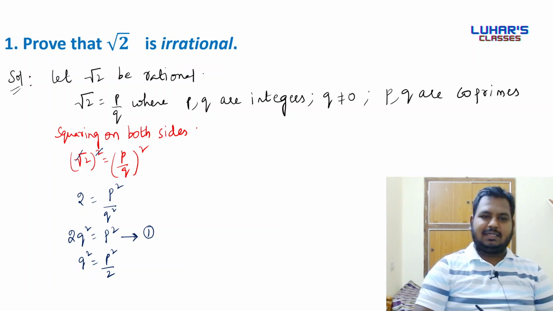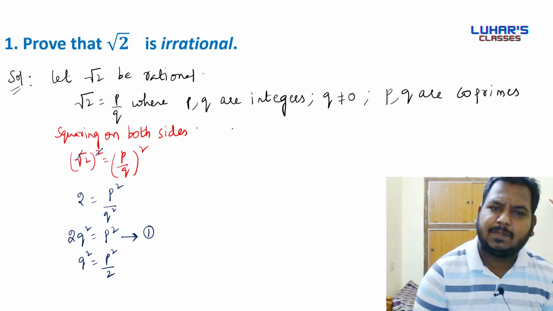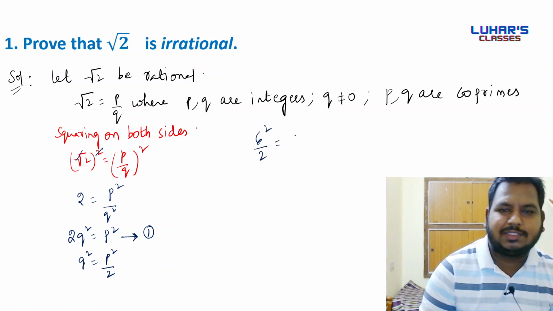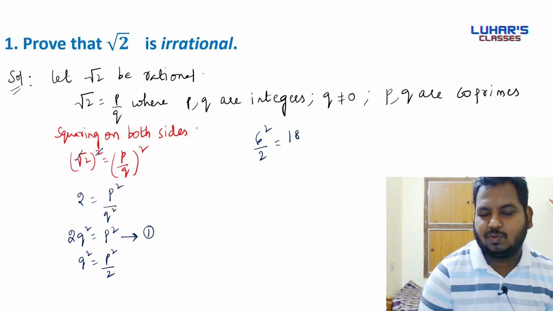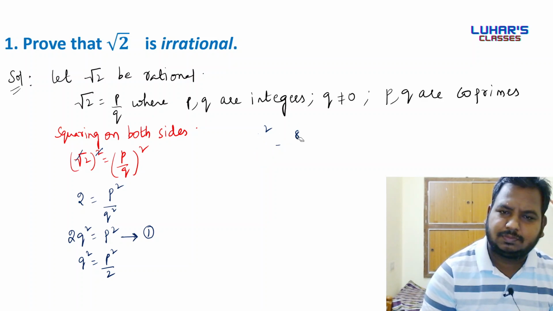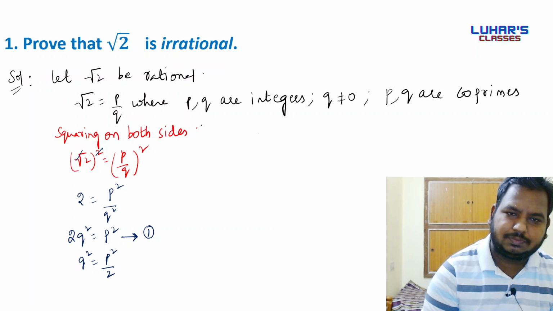Now p square by 2 is equal to q square. What does it mean? It means 2 divides p square. For example, 6 square by 2 is equal to 18. What does it mean? It means 2 is dividing 6 square. So same logic here also.